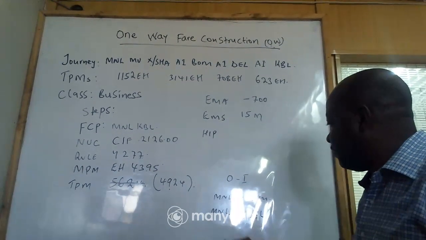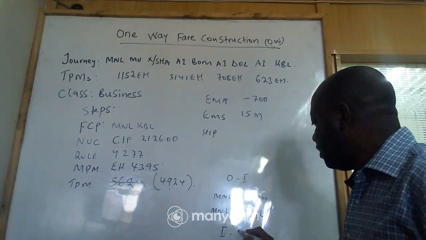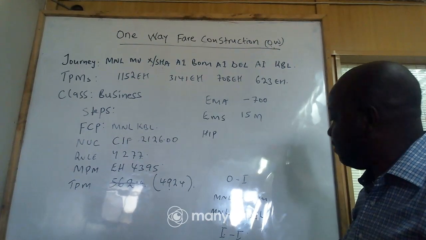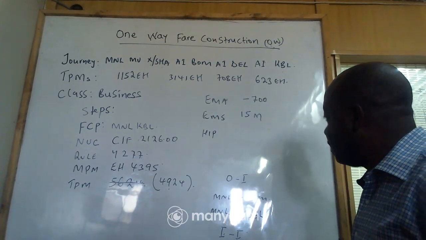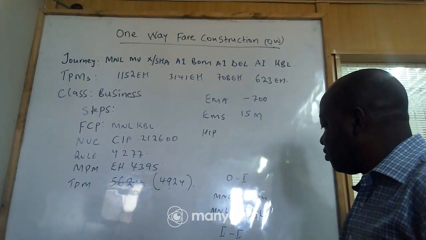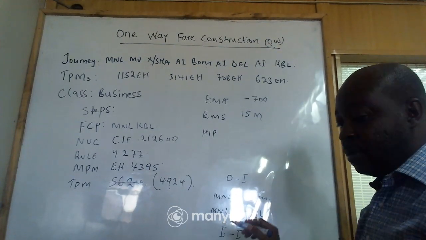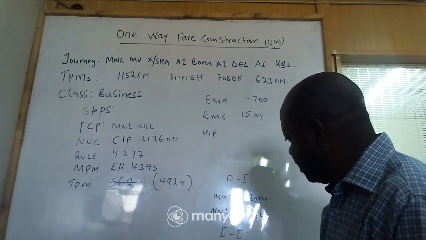Then we shall have intermediates. We shall go to intermediates to intermediates. So our intermediate, we have Mumbai to Delhi. You can see this intermediate. And then we have intermediate to destination. So we have, sorry, let me write it somewhere here.